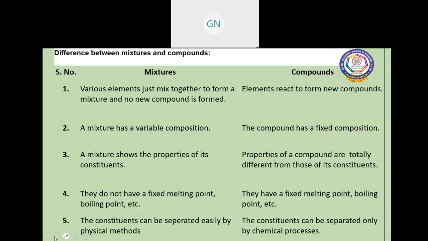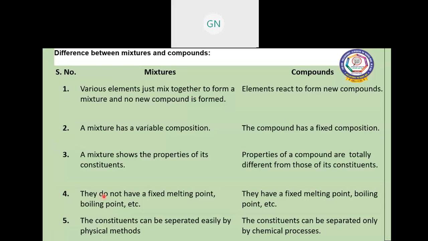A mixture has a variable composition, but a compound has a fixed composition. A mixture shows the properties of its constituents. For example, sulfur shows the sulfur property and iron filings show the iron property. Properties of a compound are totally different from those of its constituents. A compound shows only the new substance's property, not the component properties.